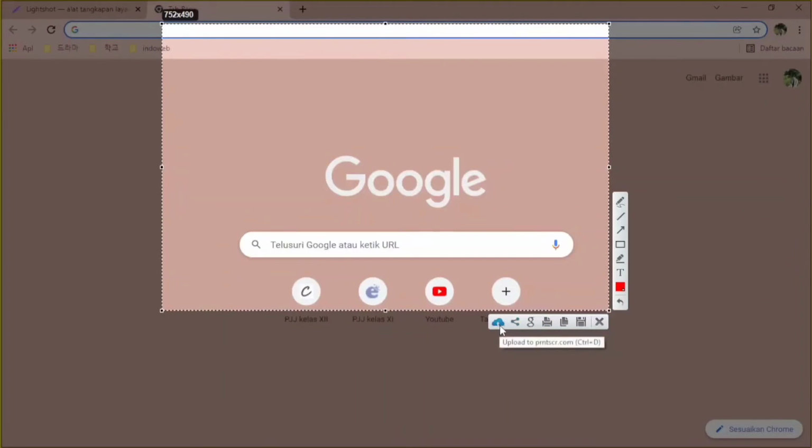There are two types of toolbars in the Lightshot editor. 1. The right toolbar contains elements such as lines, arrows, color markers, text, and boxes. There is also a button to undo. 2. The bottom toolbar in the form of tools used when finished editing.